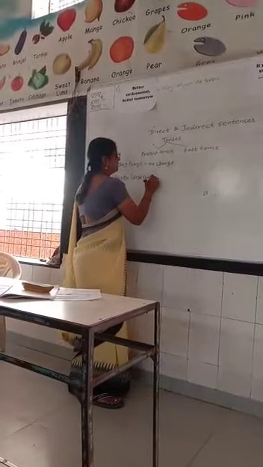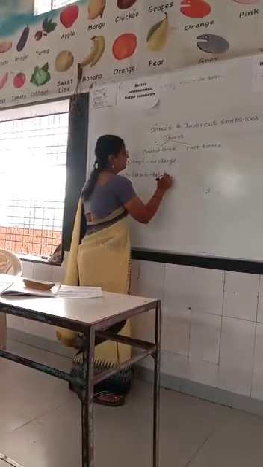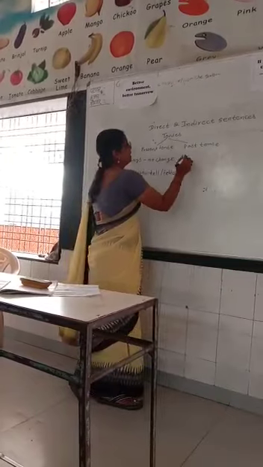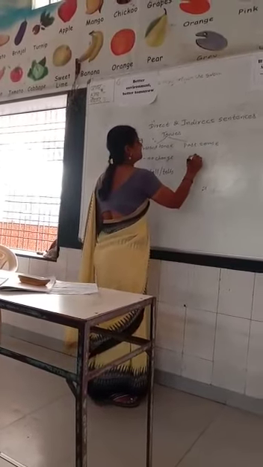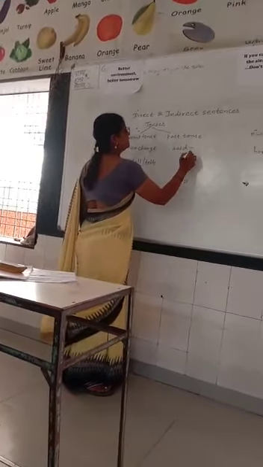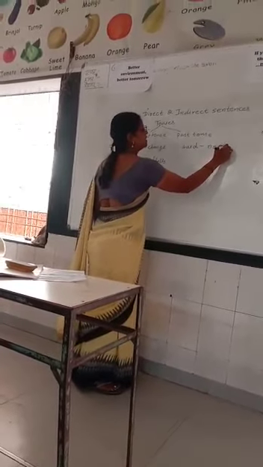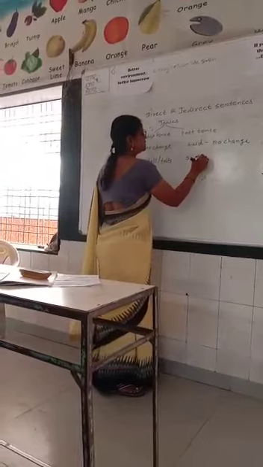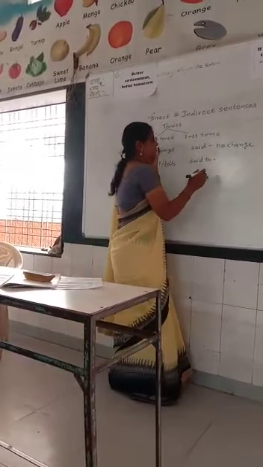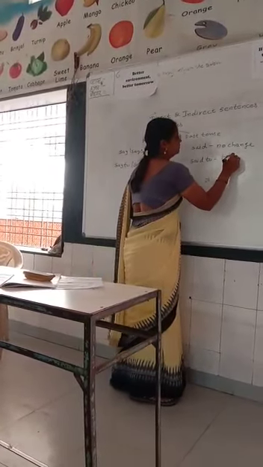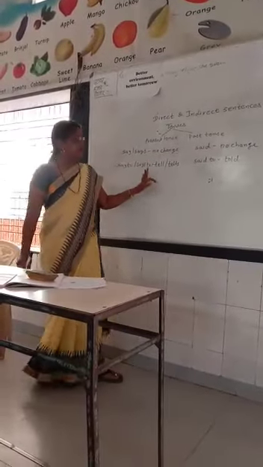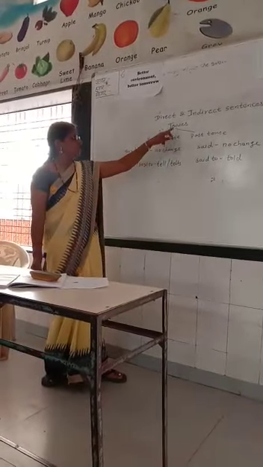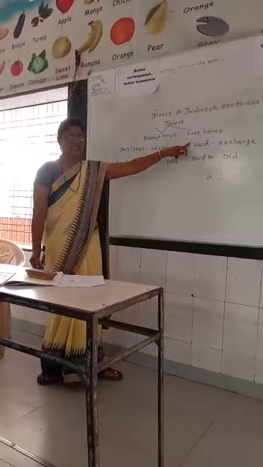We have to change it in tell or tells. If the reporting verb is in past tense, means if the reporting verb is said, there is no change. And if the reporting verb is given said to, we change it in told. Do you understand the change in the reporting verb according to the tense?